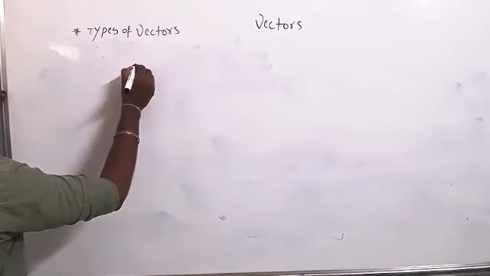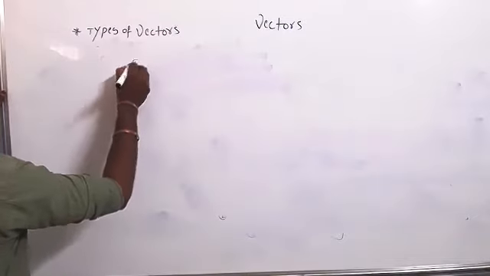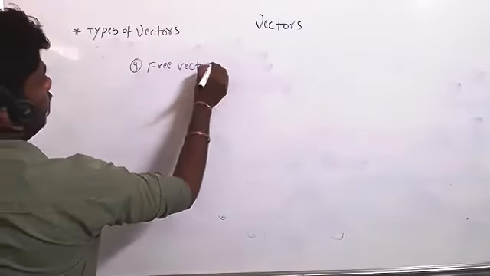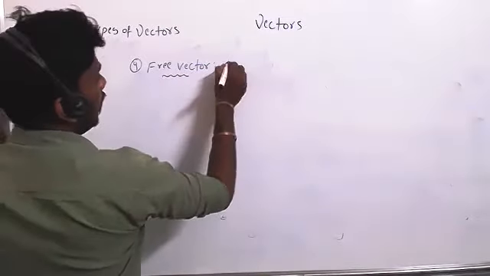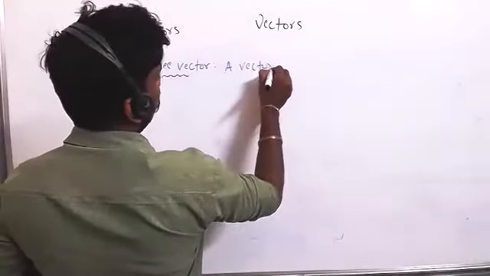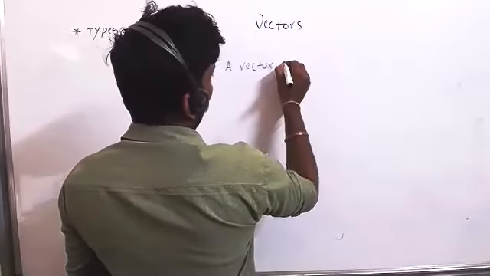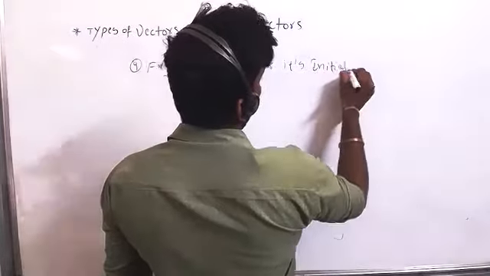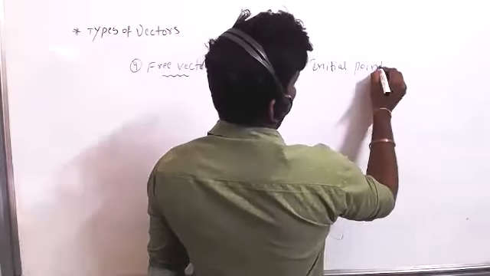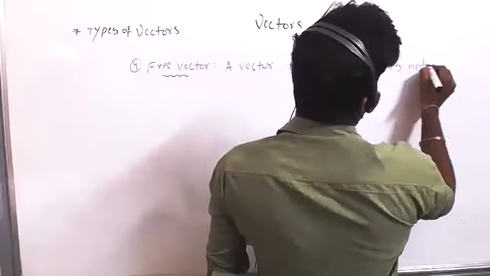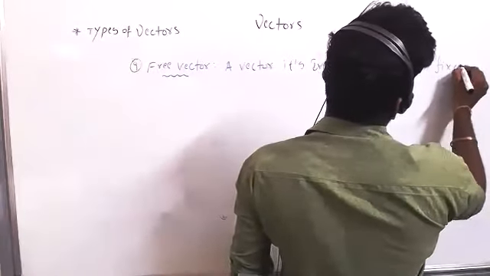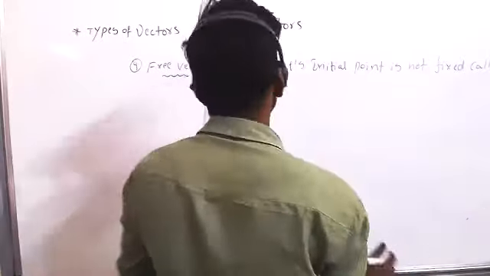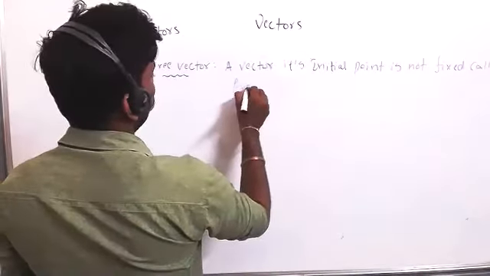Number 9, free vector. A vector whose initial point is not fixed is called a free vector.